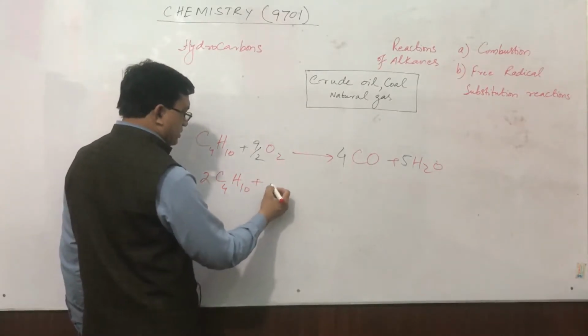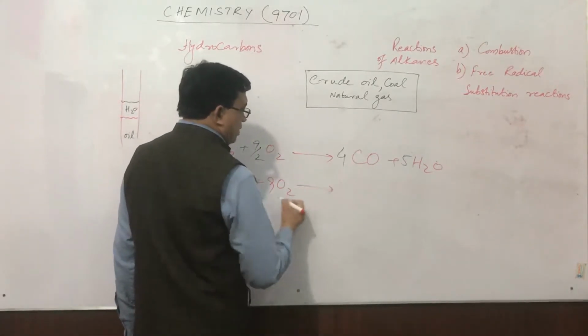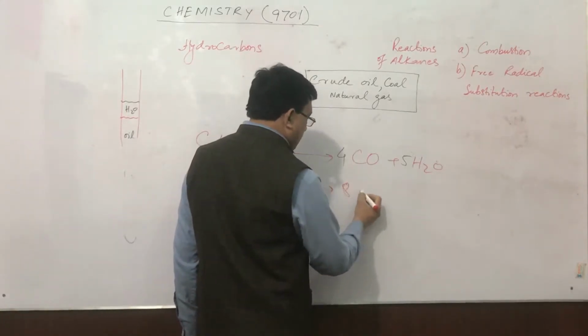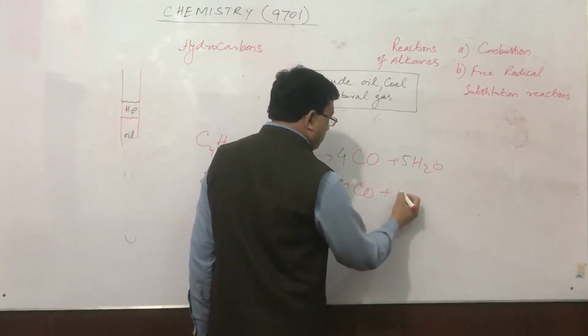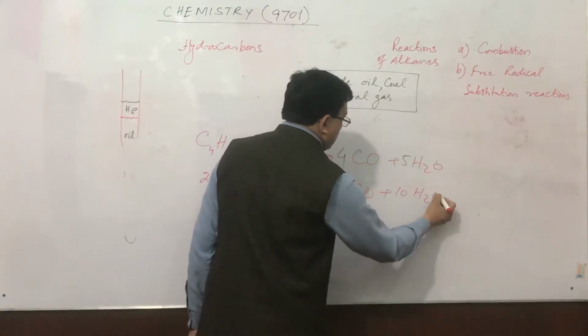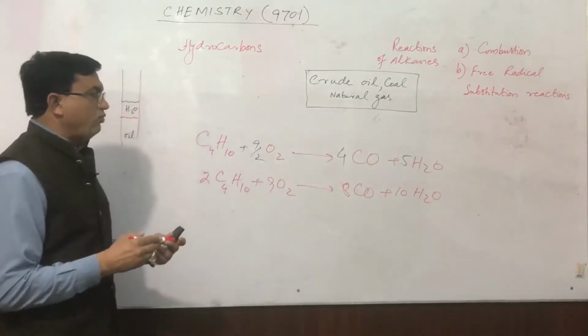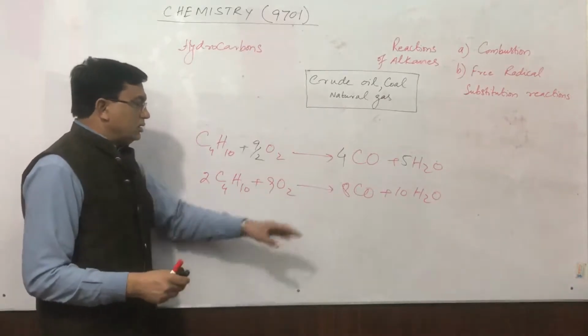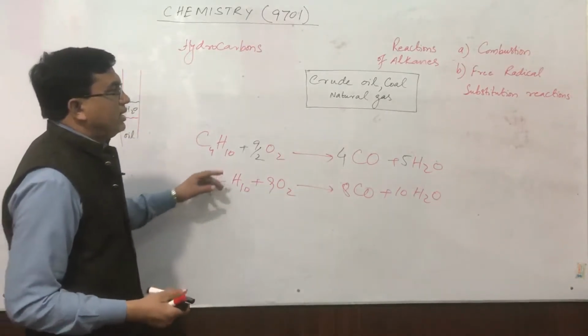C4H10 plus 9O2. This will give 8 carbon monoxide plus 10 water molecules along with the production of heat energy. Now this equation is also balanced.